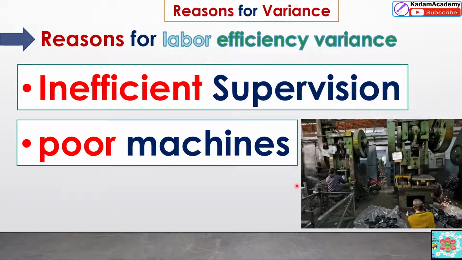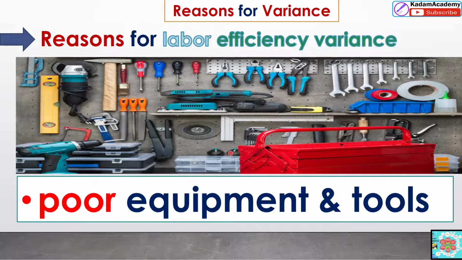Or poor machines that continuously need maintenance, or the working efficiency is very low, and that will affect the working mentality of the labor who are working on those machines. So that will decrease the profit. Poor equipment and tools, if they are using them, will reduce the labor efficiency, and that will be a reason for the labor efficiency variance.